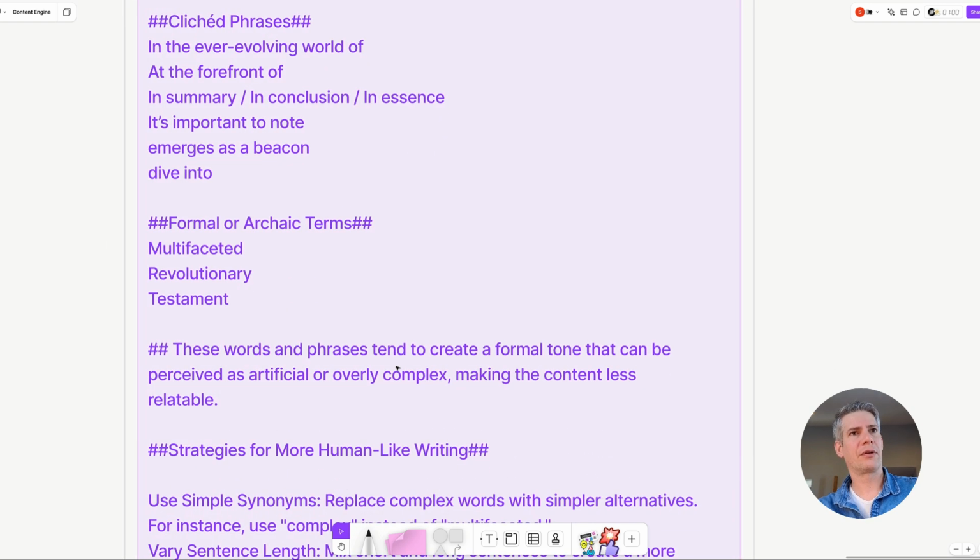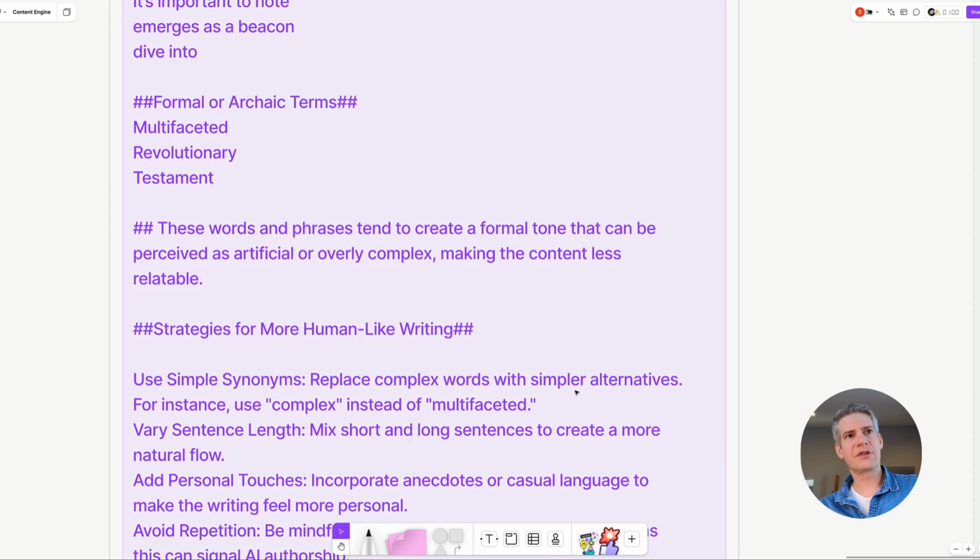You can also talk about how you want some of the words to be included, things like revolutionary, testament, and obviously talking about the formal tone or anything that can be perceived as artificial or overly complex, making the context less relatable. Remember, we are not robots. We're going to take our ideas and turn them into meaningful posts. We're not asking the robot to essentially just do all our work for us. We are giving it good inputs using our existing content to then generate better posts for us.